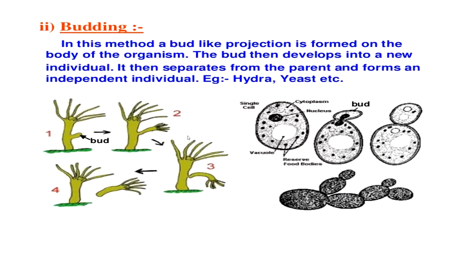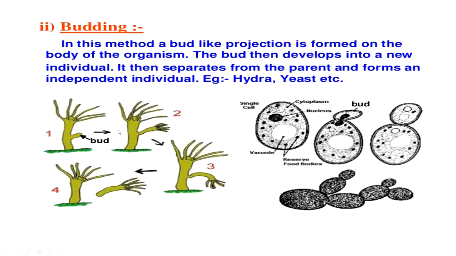Second type of asexual reproduction is budding. In this method, a bud-like projection is formed on the body of the organism. The bud then develops into a new individual. It then separates from the parent and forms an independent individual. For example, Hydra and yeast.